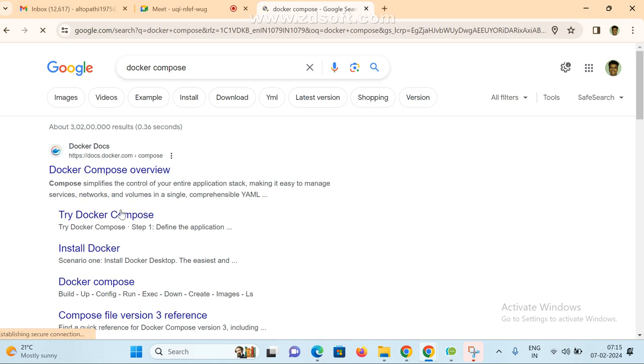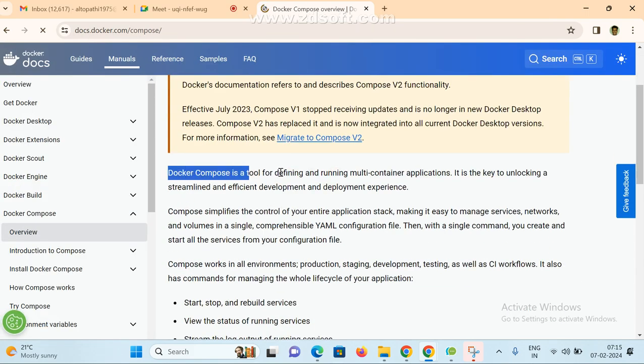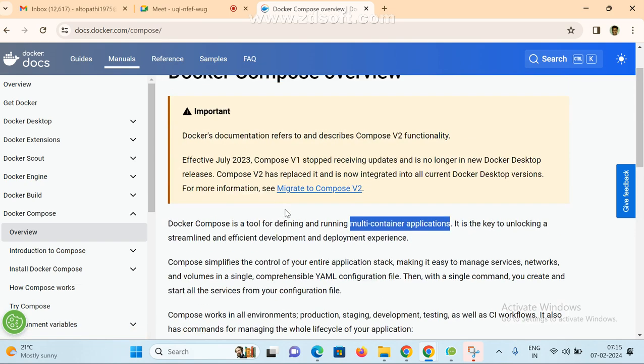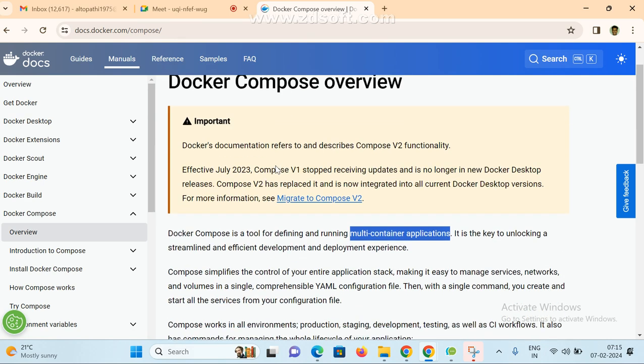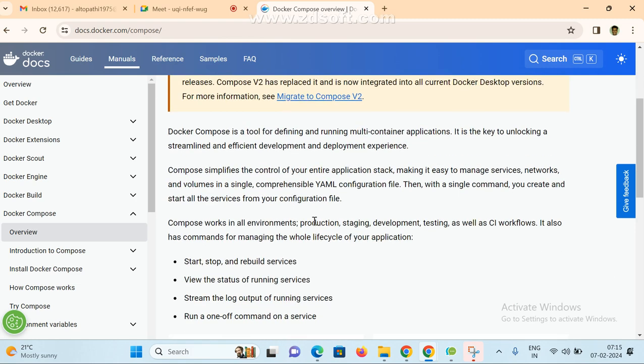Now Docker Compose is for managing your application. After Docker, there is Docker Compose. Docker Compose is just one tool for defining and running multiple container applications. But nowadays no one is using it. It is almost deprecated, and mostly we are using Kubernetes and other advanced topics, and that is the reason only one or two people ask what Docker Compose is. So if anyone asks, just give the definition, just note it.